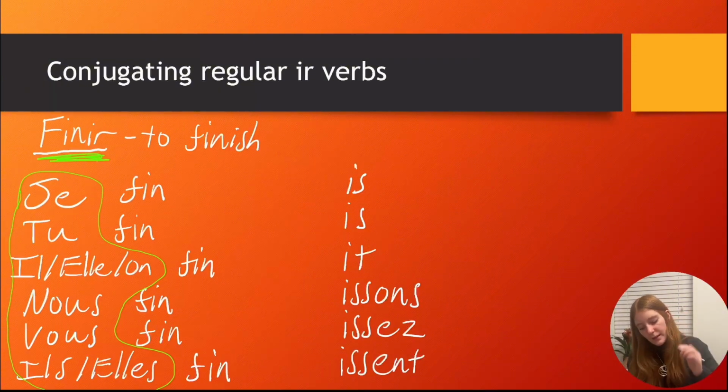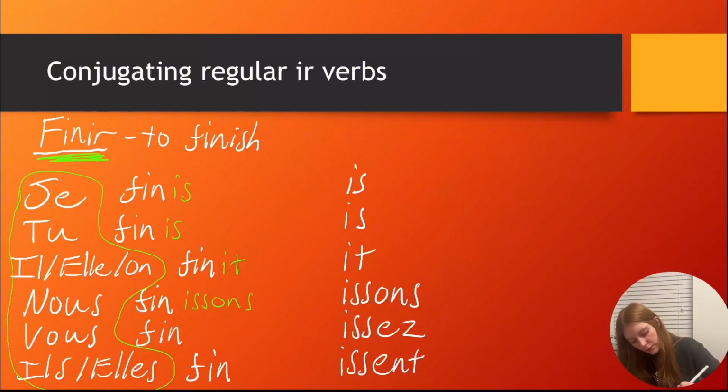So if you want to say I finish, you add IS, so je finis. You finish, for the tu form, again, it's IS. And for the il, on, it's IT. On finit, elle finit, il finit. Nous finissons. So this is a bit different now, a bit longer.